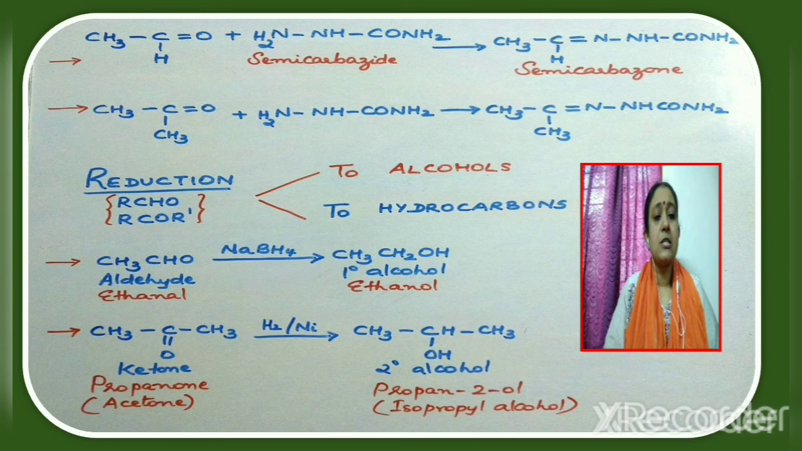In this case, it is propan2ol, which is CH3CHOH CH3. It is commonly known as isopropyl alcohol. Thus, ethanol on reduction gives ethanol and propanol on reduction gives propan2ol.